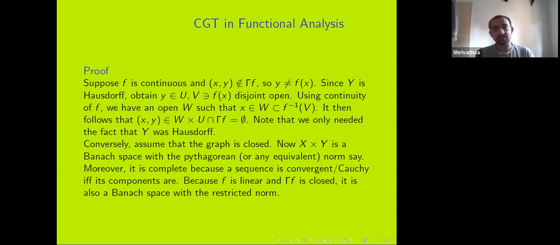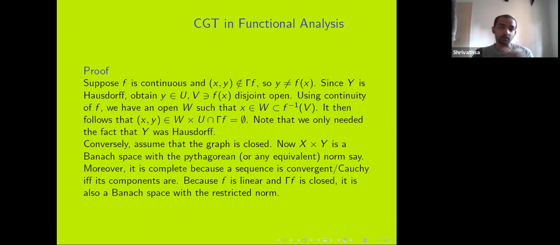Sequences converge or are Cauchy if and only if the coordinates converge or are Cauchy. Because X and Y are complete, since we are dealing with Banach spaces, X cross Y is also a complete metric space.